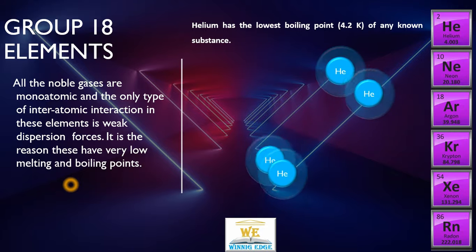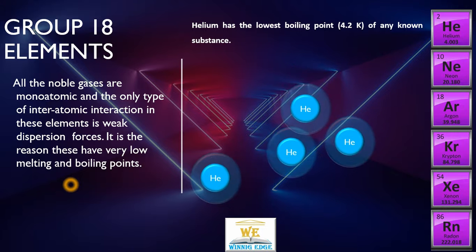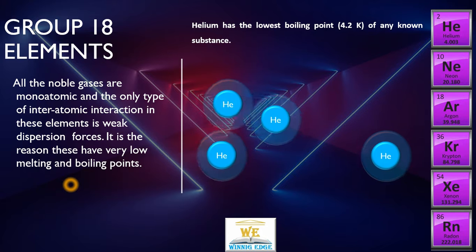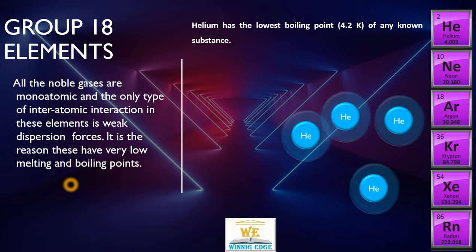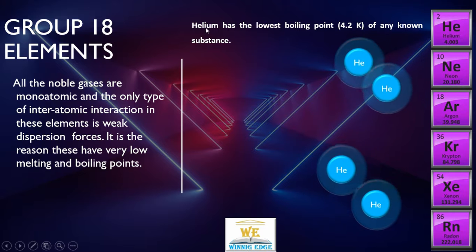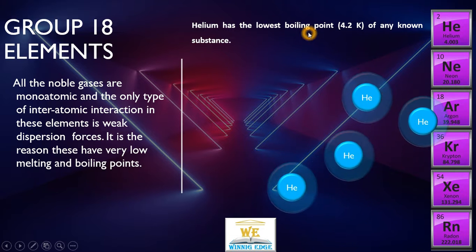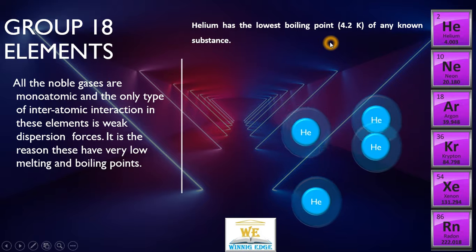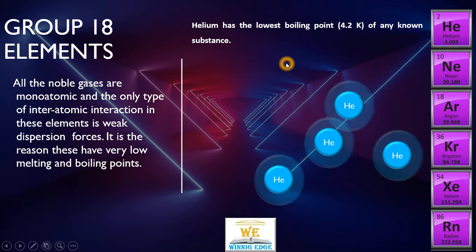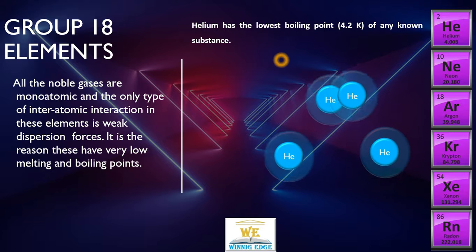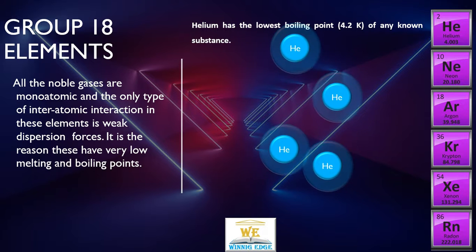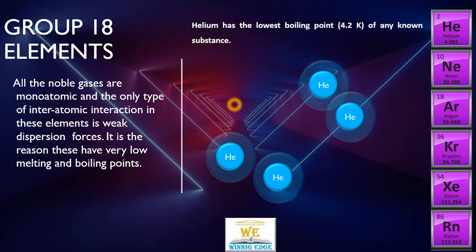They do not interact with each other, keep on passing from one point to another, but do not come close. That's the reason helium has such a low boiling point, 4.2 Kelvin, very close to absolute zero, and it is among the coldest substances known in the universe.